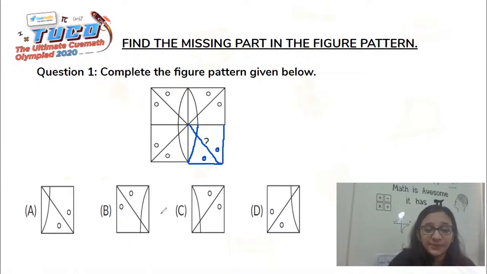So if I look, this doesn't work because this curved part is coming from the other end. And because it starts from the center and goes down like this, this one doesn't work as well. And this also doesn't work. So the only one which is the right answer, and which matches exactly what we drew here, is option A. So that is the right answer to our question. It's a very easy way of doing it.